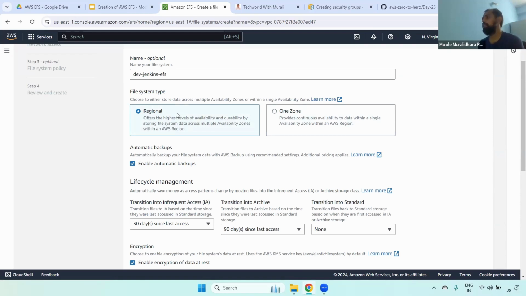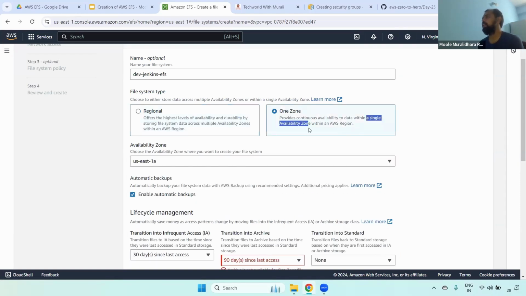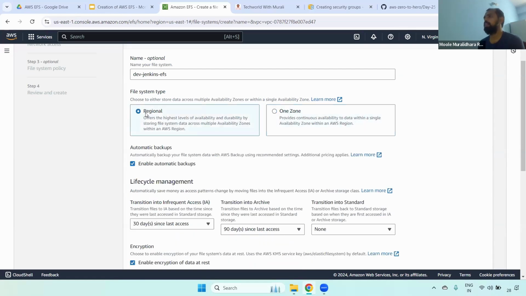I'm selecting regional to reflect real-time practice. With regional, you get the highest level of availability and durability by storing file system data across multiple availability zones within the same region. One Zone keeps it within a single availability zone. Now I'm selecting regional.